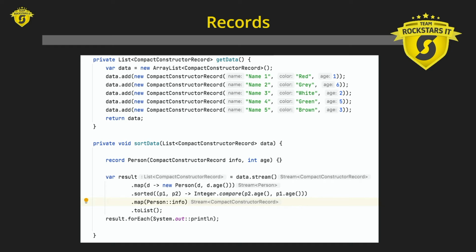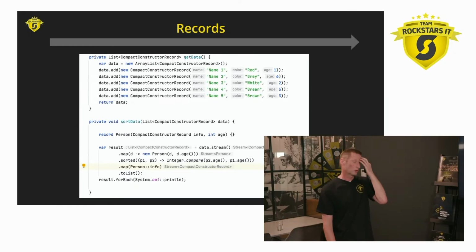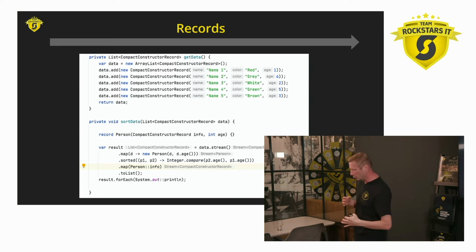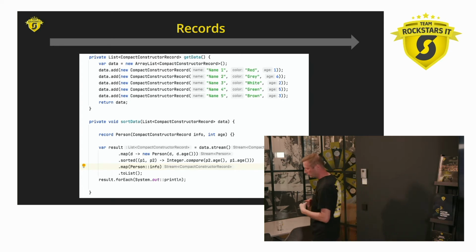So one special usage of a record is so-called local records, and basically they're quite useful together with streams, because when you do streams and you map and you sort and you filter, then you sometimes want to have these intermediate values stored somewhere.